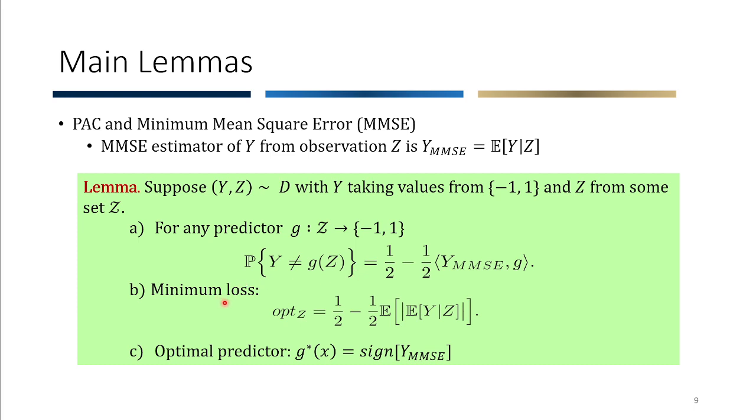Moreover, the minimum loss is decomposed by this expression, where we have expectation of the absolute value of the conditional expectation. And based on these two, we prove that the optimal predictor is the sign of the MMSE estimation of y.